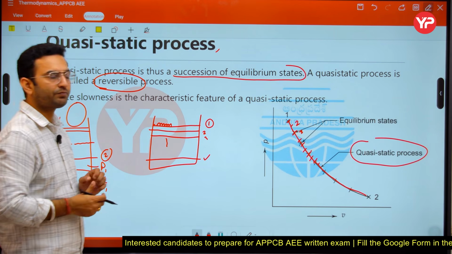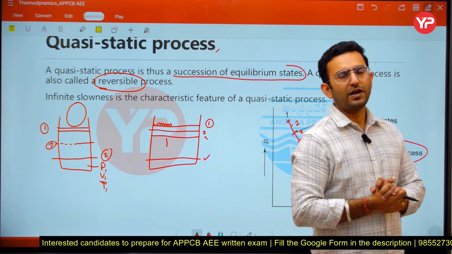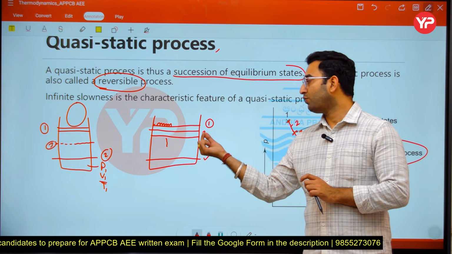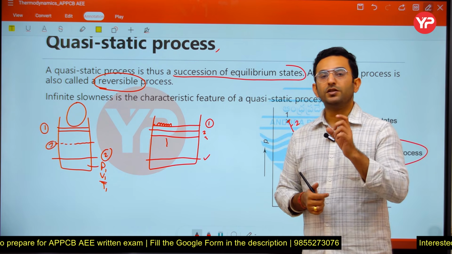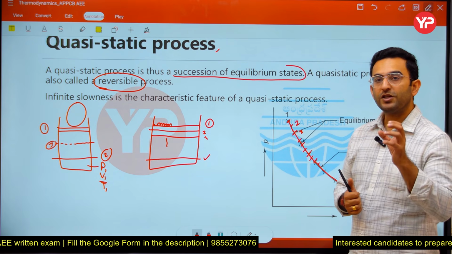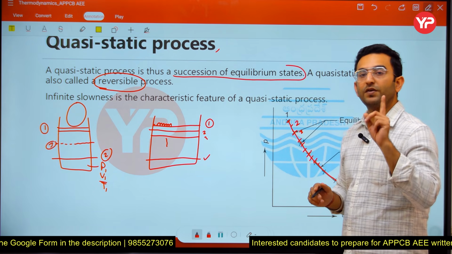Remember that part. In a practical scenario, whenever there is friction present between two bodies, energy loss takes place. So whenever friction is present, the quasi-static process is not considered a reversible process.